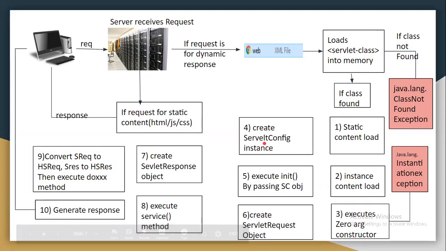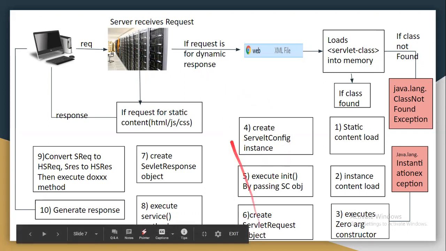And the fourth step, the servlet config object. There is already one servlet config object created as part of first request processing, so step 4 is also skipped. Step 5, executing the init method: initialization happened as part of the first request, so that is also skipped. So from the second request onward, only steps 6 to 10 get executed. Up to the web.xml file it is the same, but all these steps are skipped, and it directly jumps to step number 6.